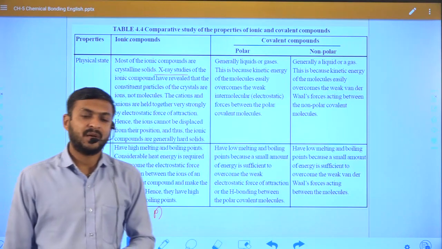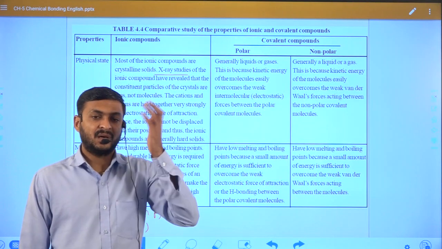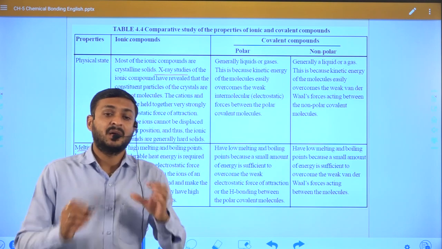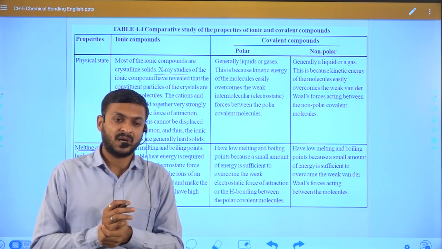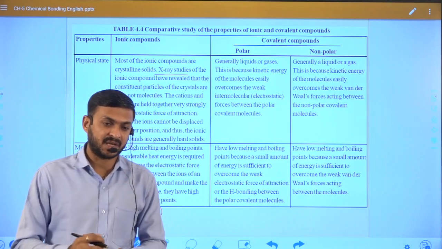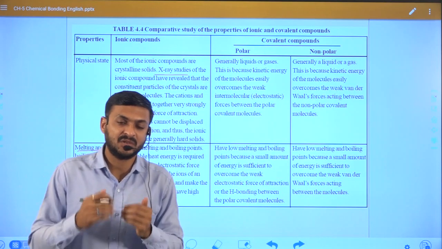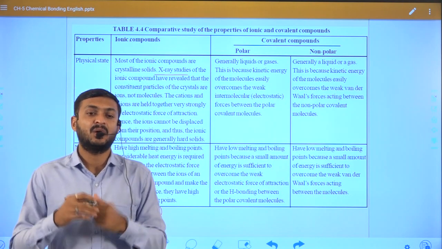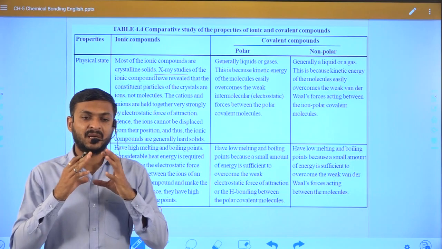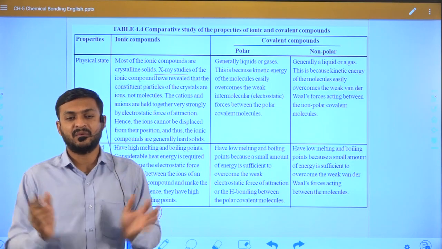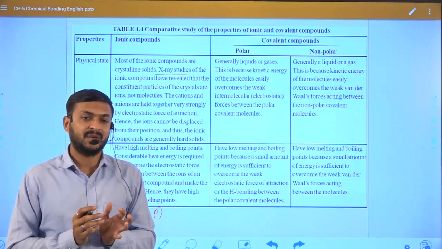How can we decide the melting point and boiling point? Based on the stability of the molecule. How can we define stability? Based on electrostatic interaction or packing, sometimes density, we can decide the arrangement of molecules and how closely they pack.